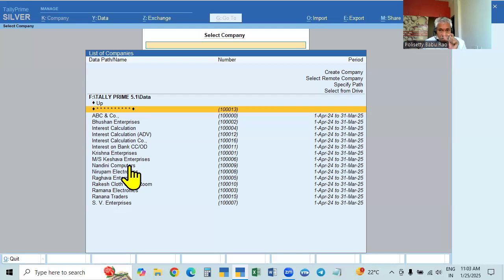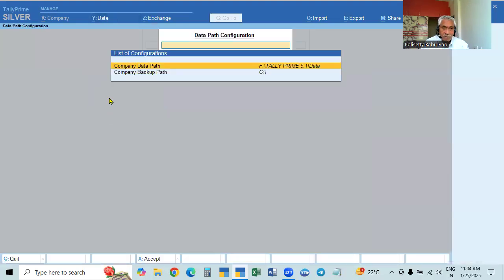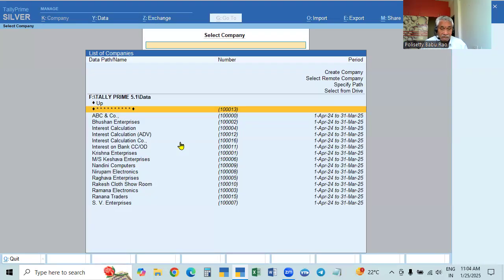The data path where you keep these backup folders, where you keep the backup of all the data, is called the backup data path. This is the original data path, which we call simply the company data path. Data path means original data path.